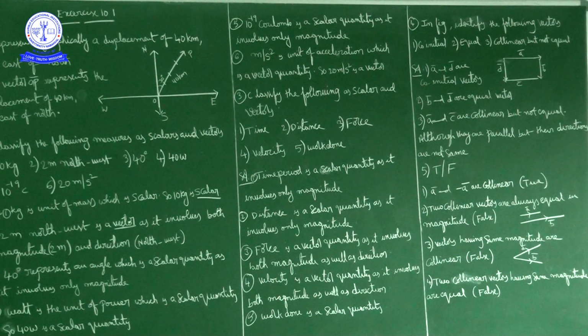So these two vectors are collinear vectors. A bar and minus A bar are parallel to the same line. So A bar and minus A bar are collinear vectors. So the given statement is true.